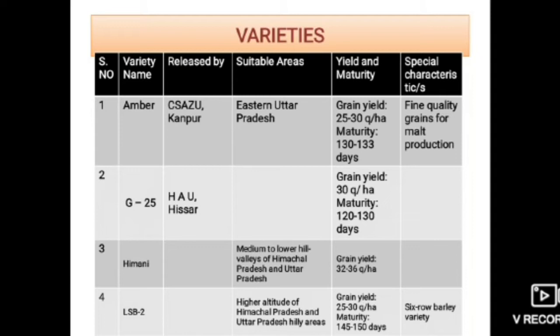Next variety is Ratna, and it is released by Indian Agricultural Research Institute, New Delhi, and its suitable areas were rain-fed eastern Uttar Pradesh and Bihar and West Bengal. Its fodder yield is about 150 quintal per hectare, grain yield is about 20 quintal per hectare, and its maturity period is 125 to 130 days. Special characteristic of this variety is that it is highly tolerant to saline and alkaline soils. These are some varieties of barley.